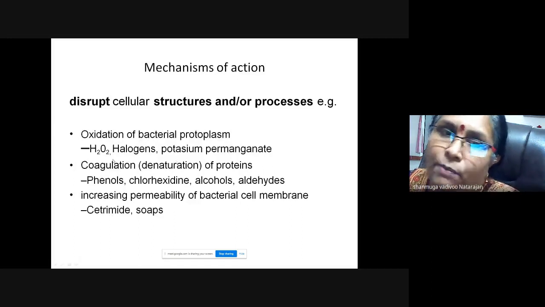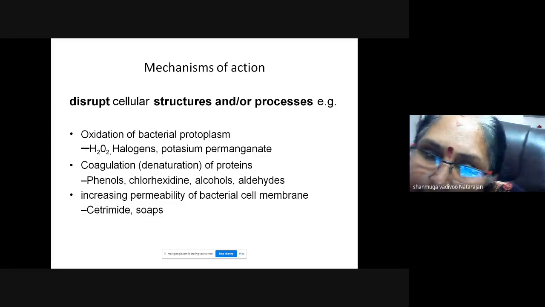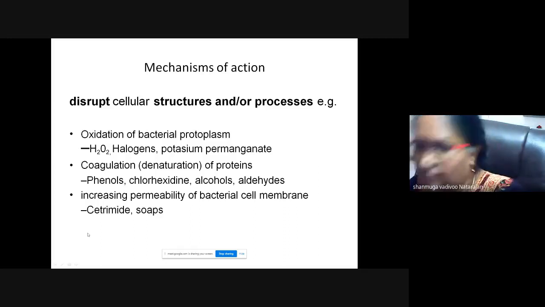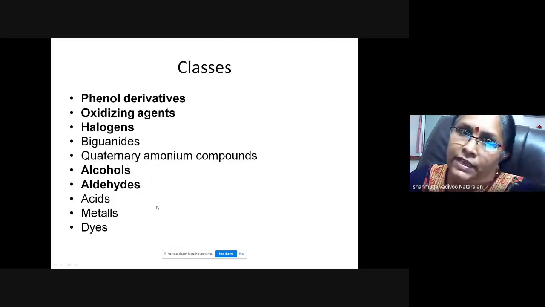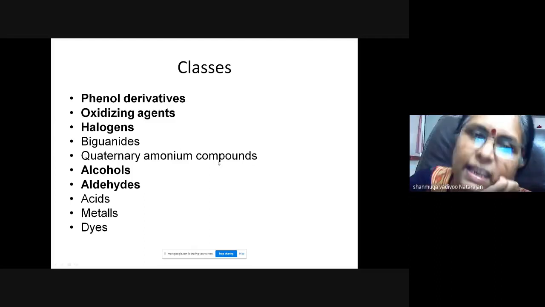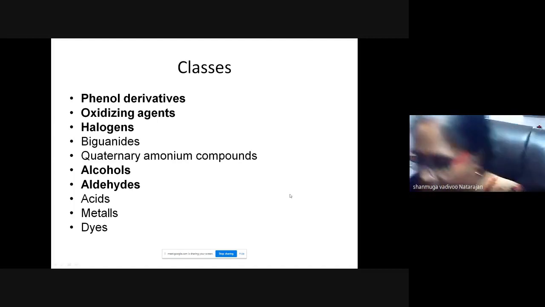Oxidation of bacterial protoplasm, for example hydrogen peroxide, halogens, potassium permanganate. Coagulation or denaturation: phenol, chlorhexidine, alcohol and aldehydes. Some chemicals increase permeability, like cetrimide and soaps. So these are the important disinfectants you should remember: phenol derivatives, oxidizing agents, halogens, biguanides, quaternary ammonium compounds, alcohol, aldehydes, acids, metals. I'll be telling mostly about phenol, oxidizing agents, halogens, alcohols and aldehydes.